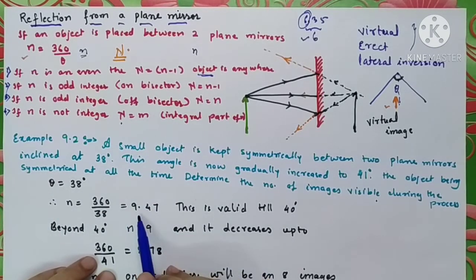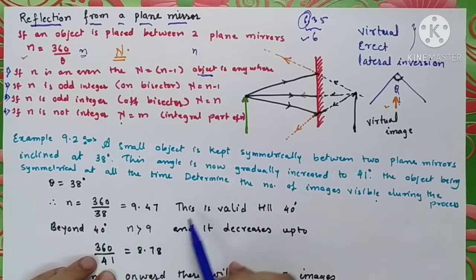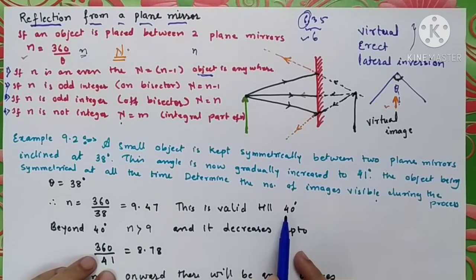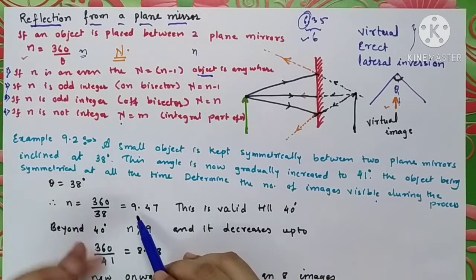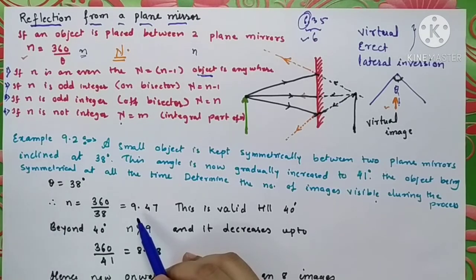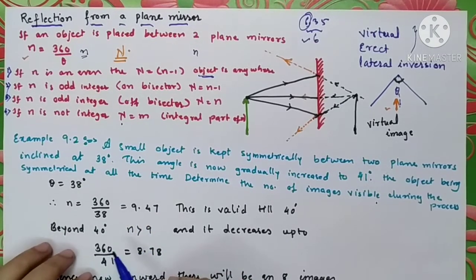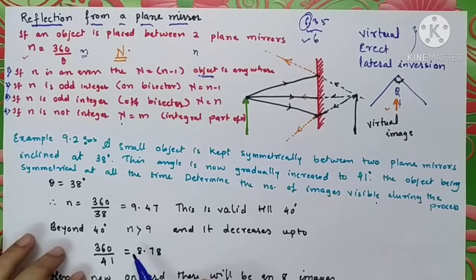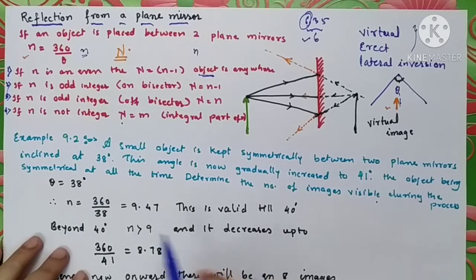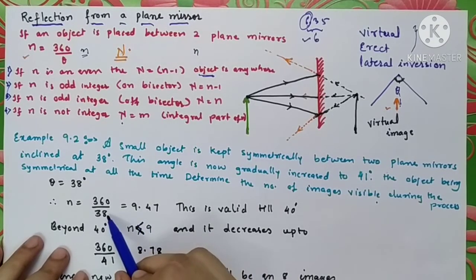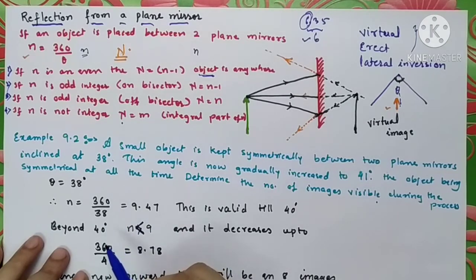This ratio comes out to be 9.47. And this is valid till 40 degrees, because till 40 degrees we are going to get this ratio as 9 or more. Beyond 40 degrees, n will be less than 9, because as the angle increases, the denominator increases.